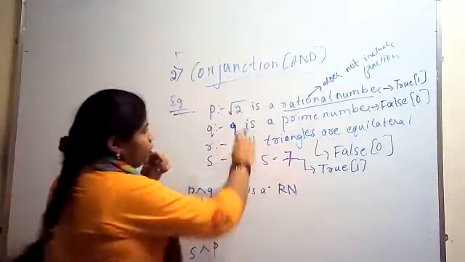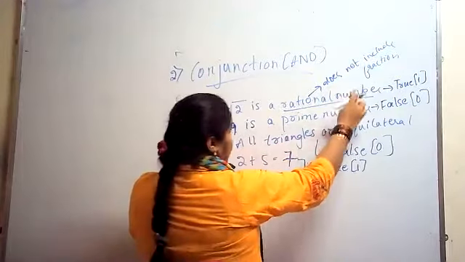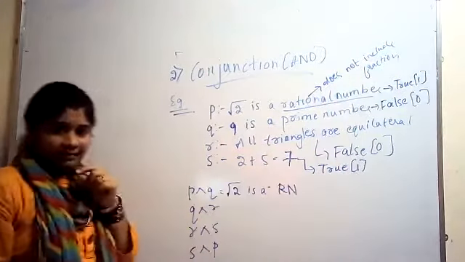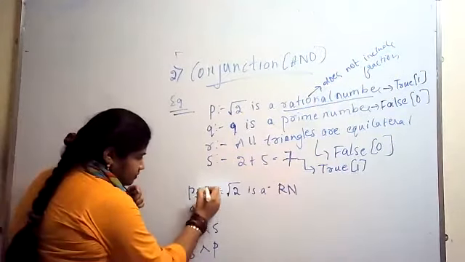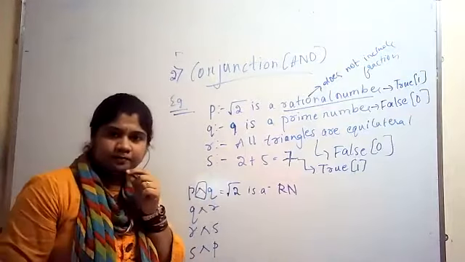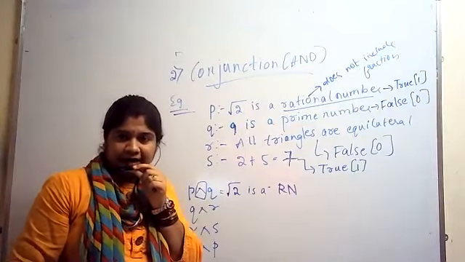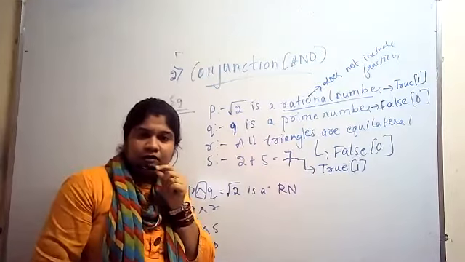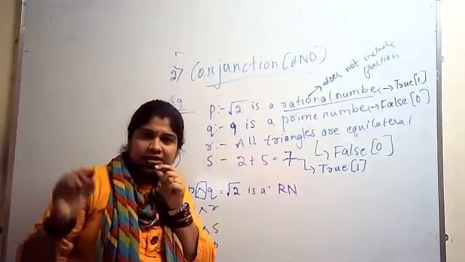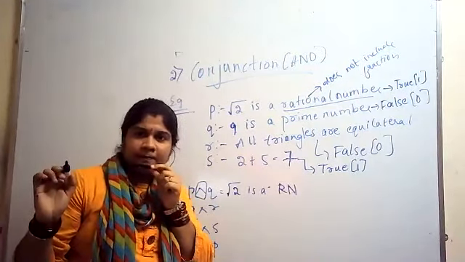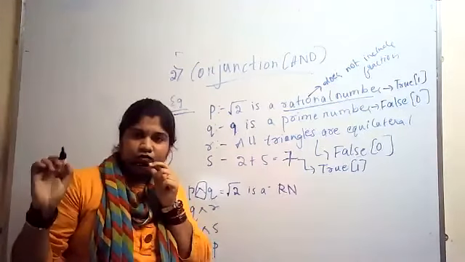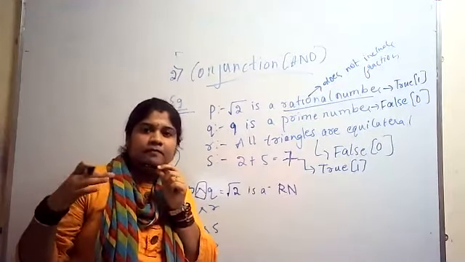What is this? AND operation. This is the AND operation, right? Whether everybody is following? Just raise your hands if you are following.